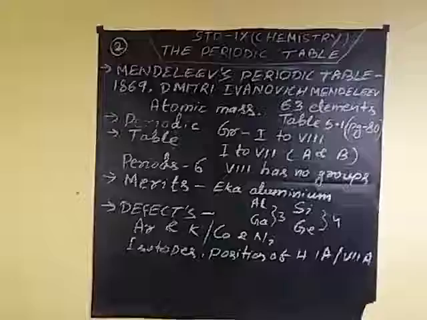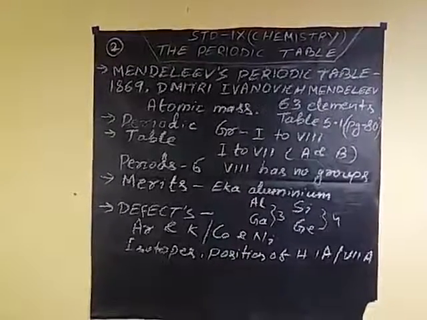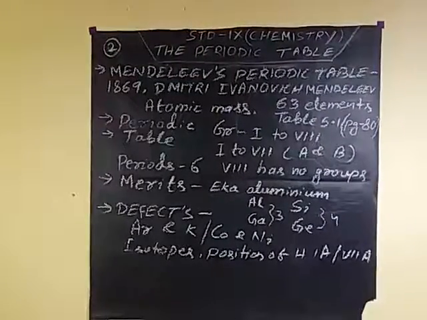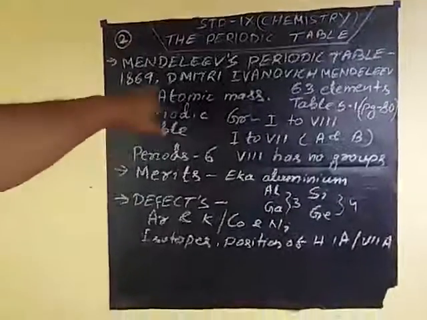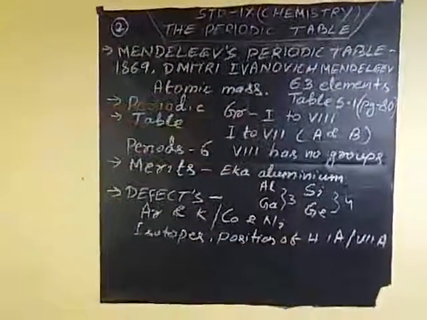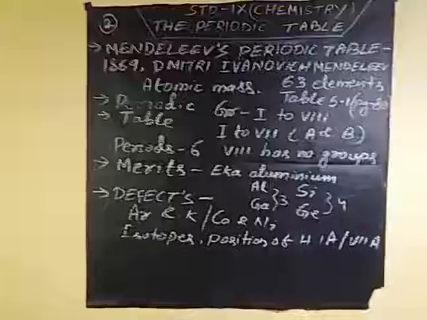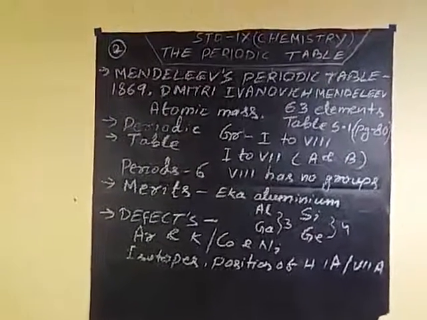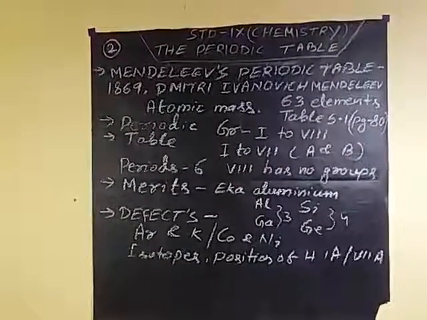The physical and chemical properties of elements are periodic functions of their atomic mass. So he arranged the periodic table in increasing order of atomic mass. See the table on page number 80, table 5.1.